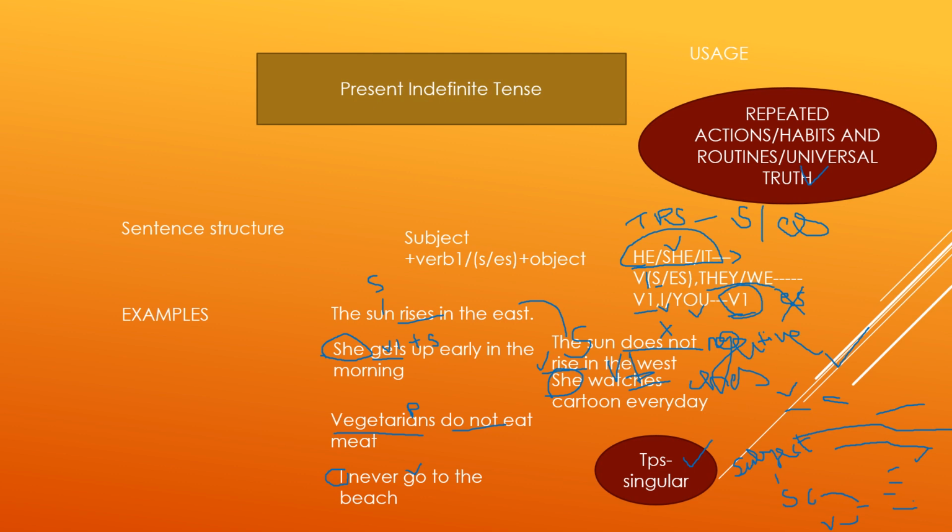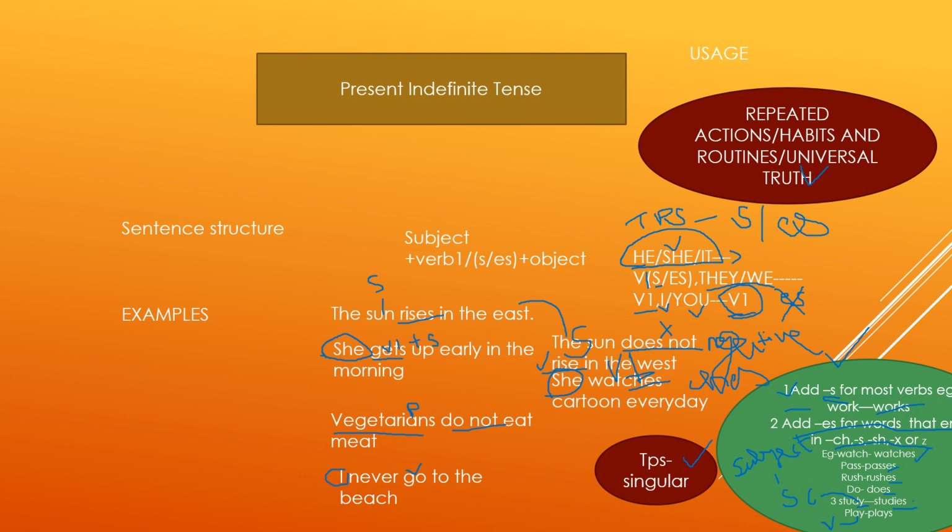Now this is very important, if you want to claim in front of everyone that you have a good knowledge of present indefinite tense. In such case, you really need to know this rule or rules. So with most of the verbs, if subject is singular, we will add s.